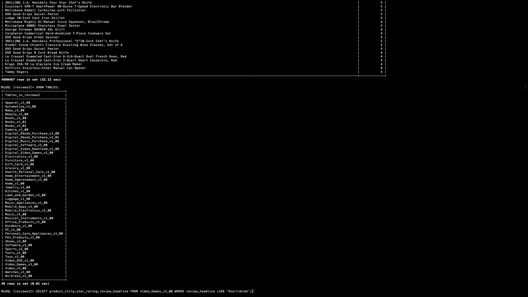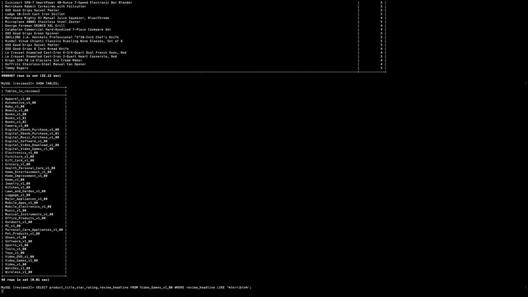So what we're doing with this query is we're looking at the product title, star rating, and review headline columns from the video games table. And we're looking at all the rows where the review headline contains the word terrible. So basically we're looking at all the video games where someone left a review with the word terrible in the review headline, which usually is pretty entertaining. So let's see what we got. And again, this will probably take some time, and I'll cut it out to shorten the video.